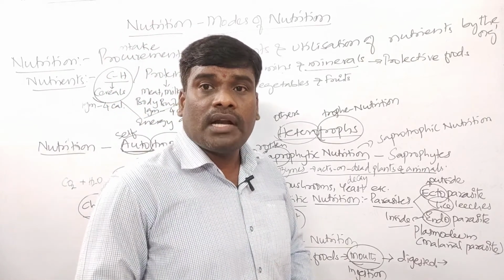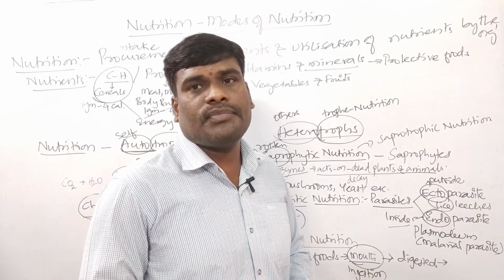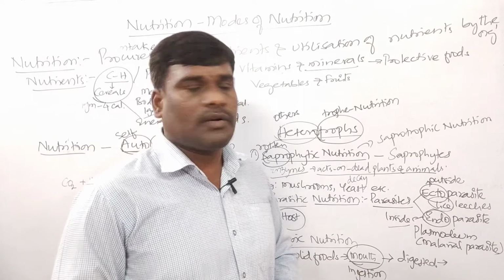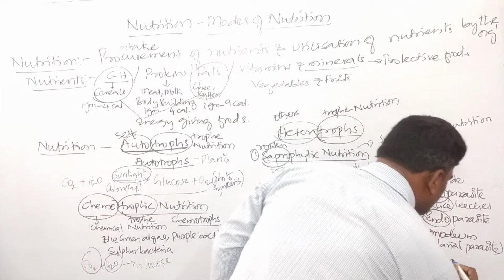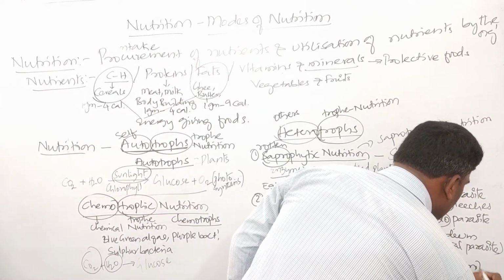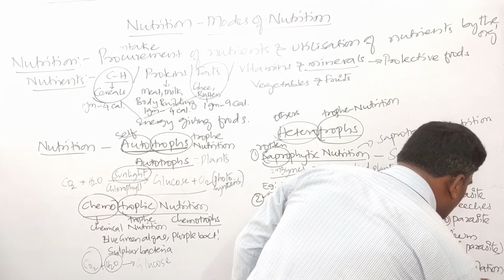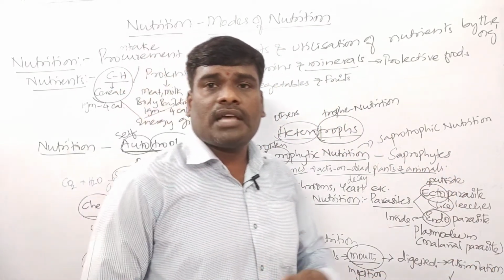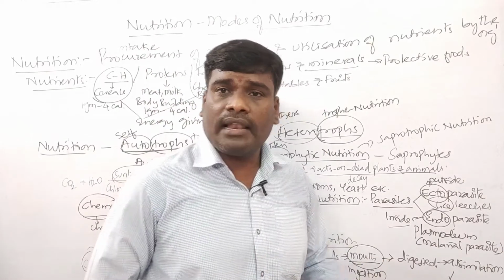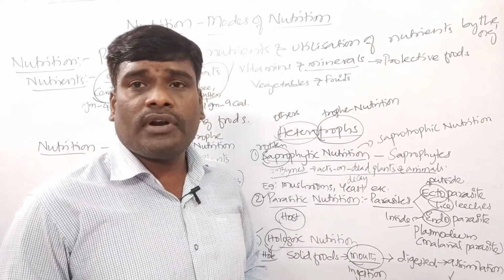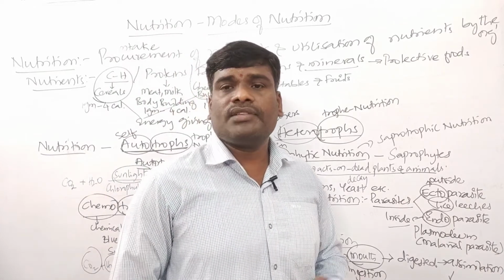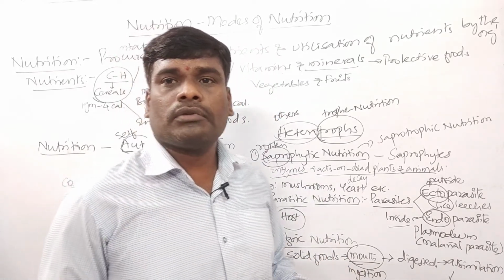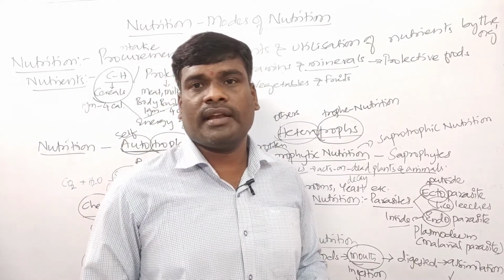So the digested particles will be absorbed by the cells, isn't it? So assimilation. After the assimilation process, digested particles are easily absorbed by the cell. And in the process of digestion, there will be undigested particles also. So they should be sent out of the body, children, isn't it?